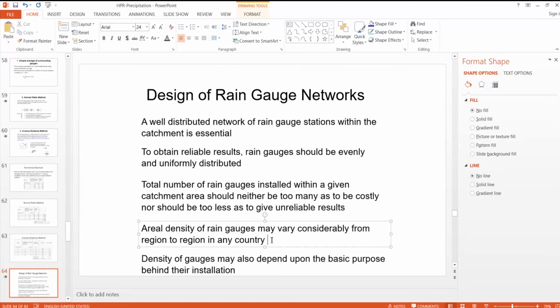And not only based on development, rain gauge stations are also a function of whether it is a hilly region or a plain region. In hilly and mountainous regions, rainfall is quite high and the spatial variation is also quite high. So we need more rain gauges.